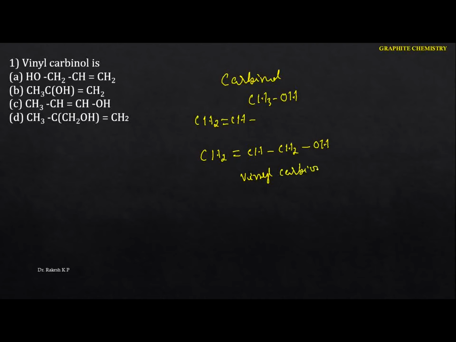Now you have to identify the correct option here. For vinyl carbinol, the option is A. Just identify that this is the vinyl group and this is the carbinol. So in the first one the option is A. Next one.